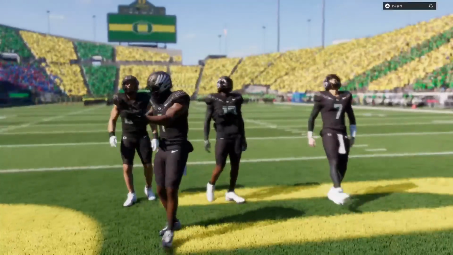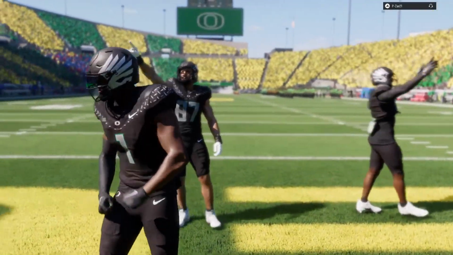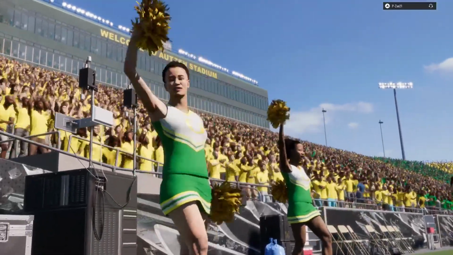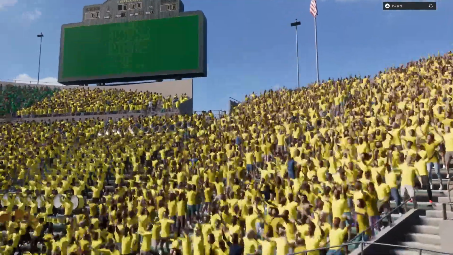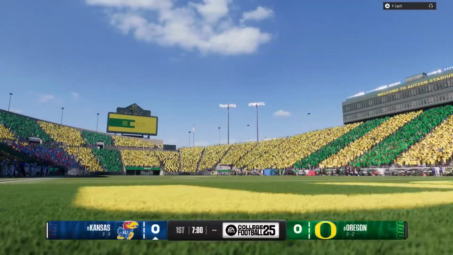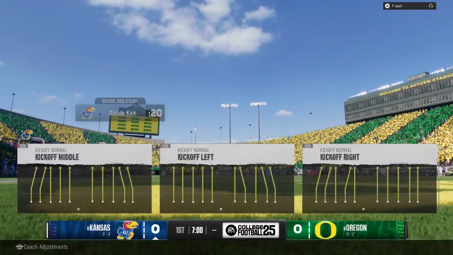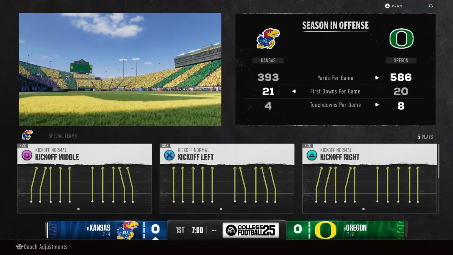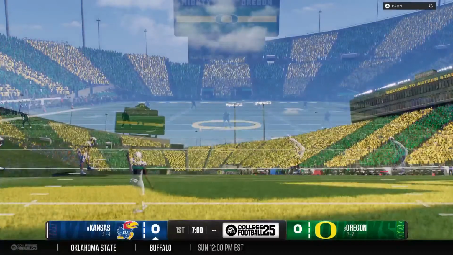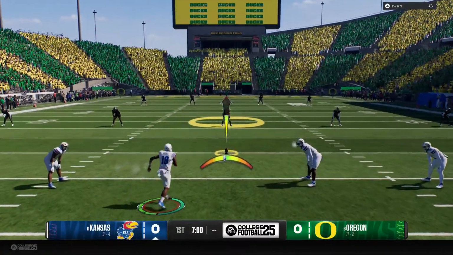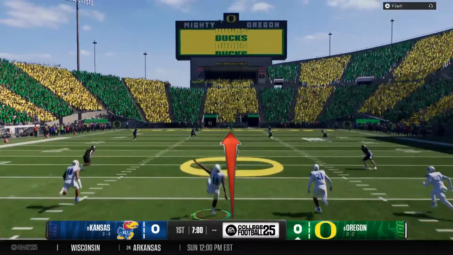As we'll see, the number 11 seed in this playoff, the Kansas Jayhawks, taking on the number 6 seed in the playoff, the Oregon Ducks. For EA Sports College Football, I'm Chris Fowler, joined as always by Kirk Herbstreit. And the playoff is here. We've got a tremendous on-campus environment. Can't wait to get this one started. The kickoff team is out there. Great energy as this college football playoff gets underway.